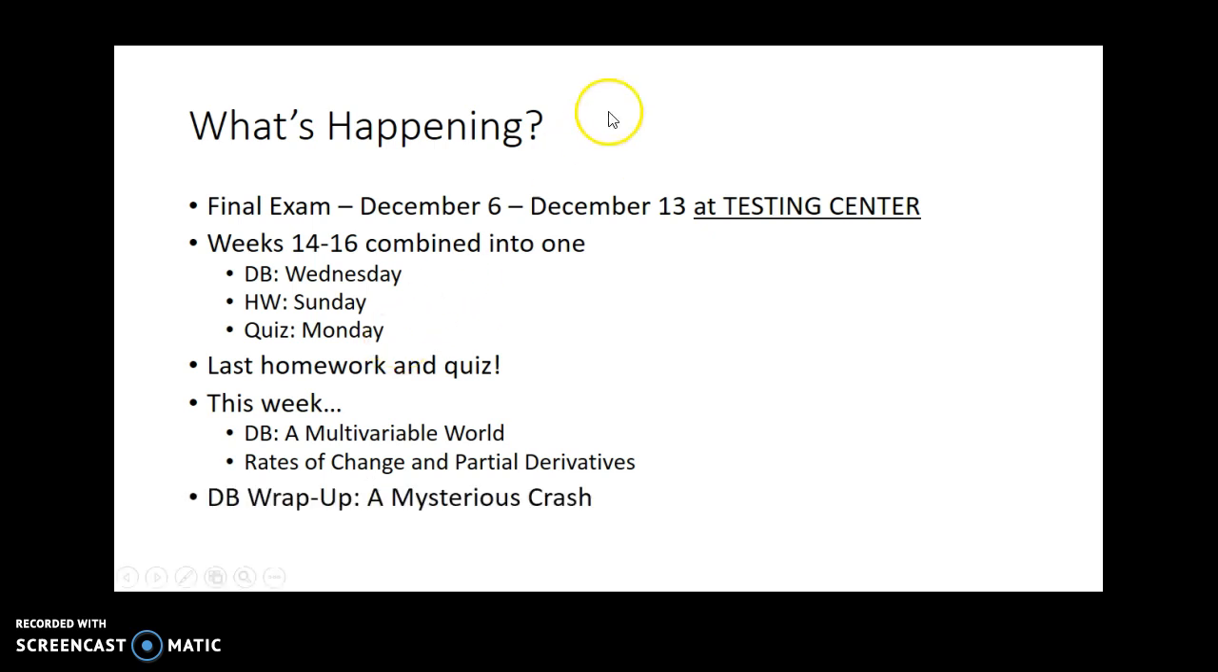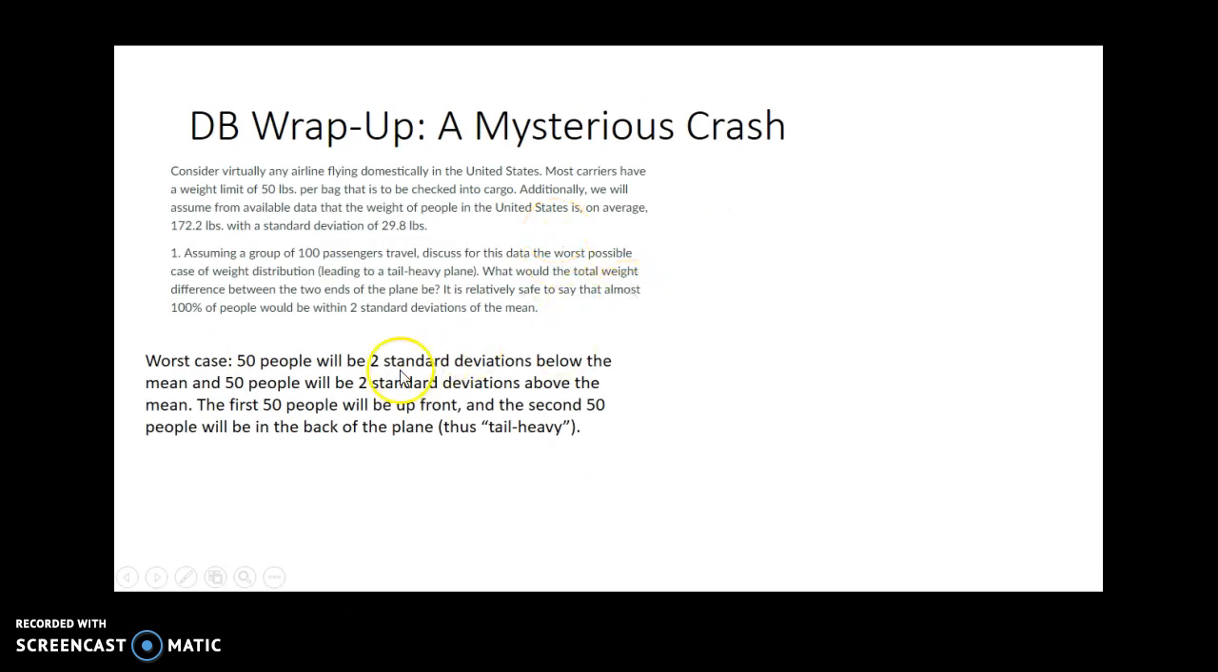Finally, I'll go ahead and wrap up the discussion board on the mysterious crash. We have this plane that ended up crashing, and we want to understand why. So we first wanted to consider the worst case scenario of how tail versus front heavy this plane could be. Well, the worst case is that we have 50 people, and we'll just say 2 standard deviations, because that's pretty much 100% of people. I mean, 3 standard deviations is 99.9%, but close enough.